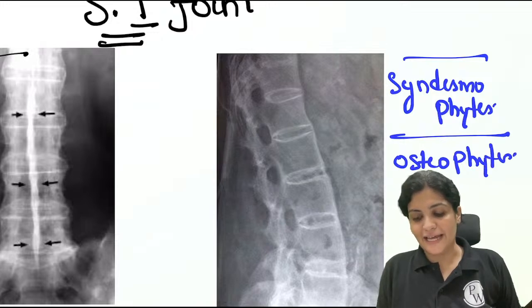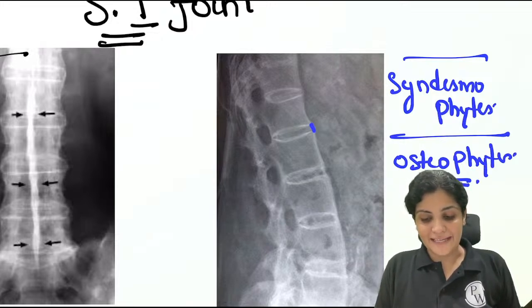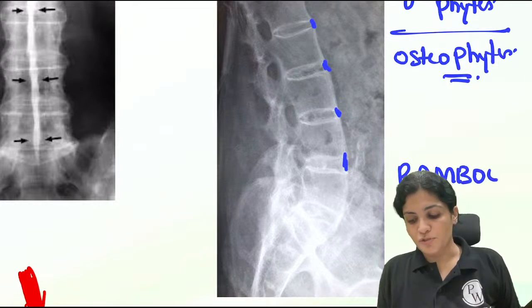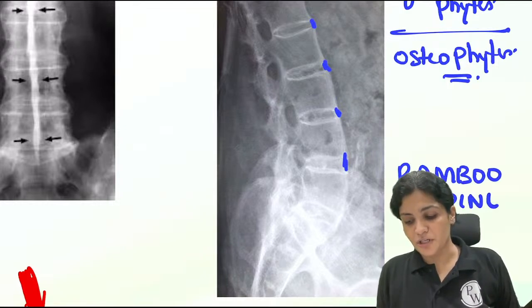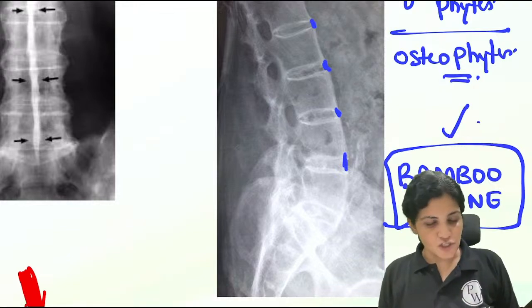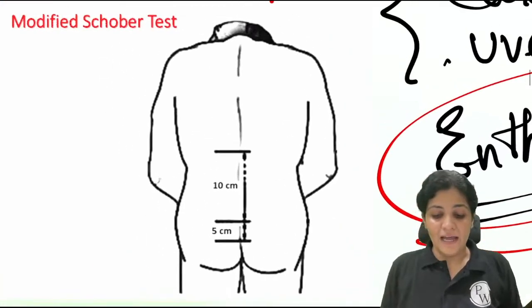You know about osteophytes, the extra growth. Whenever this extra growth forms in the spine, it forms at these ends and fuses the two vertebrae up and down, resulting in what is called the bamboo spine. So complete fusion of the spine is called the bamboo spine. Understood? Whenever such a fusion occurs, there will be no movement in the spine.